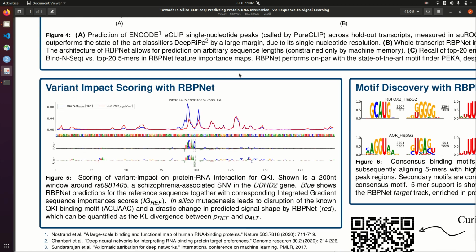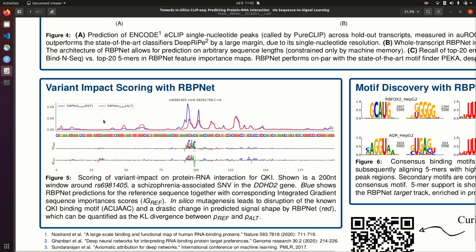In addition to prediction, RBP-Net may also be used for variant impact scoring. This is done by leveraging the fact that in-silico perturbation causes a change in the distribution predicted from the sequence. So here we can see that for the reference sequence, we have a predicted distribution in blue with two very sharp modes, while if we induce a C2A mutation, these two modes drop significantly and the probability mass that's predicted gets reallocated to different positions.